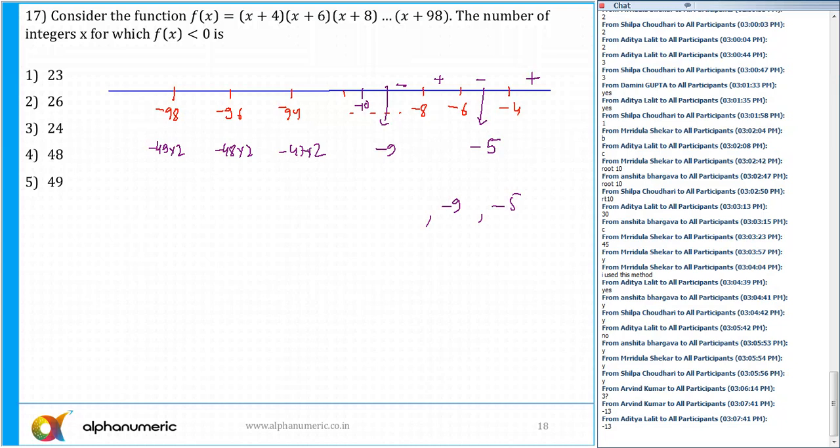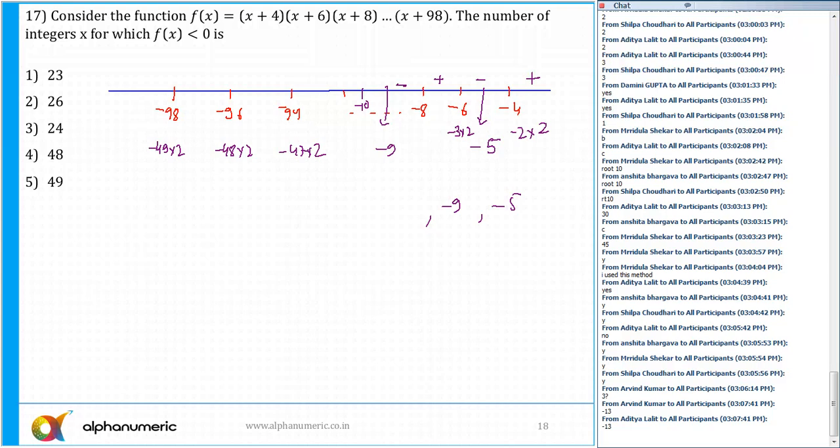Here, this is minus 4 into 2, minus 2 into 2, and minus 3 into 2. So do the counting, or you can make the series.